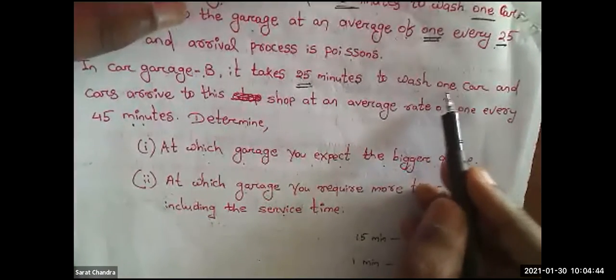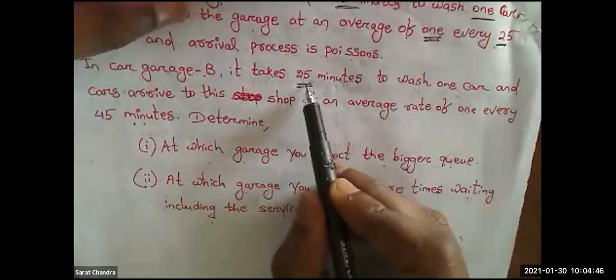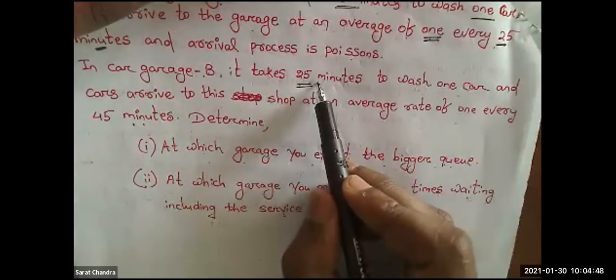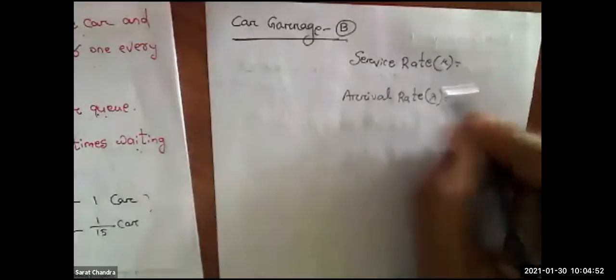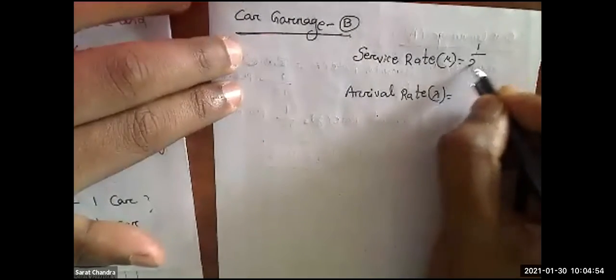So what is the quantity? One car. How much time? 25 minutes. Okay, so it is a service rate. The service rate I will get is 1 by 25 per minute.